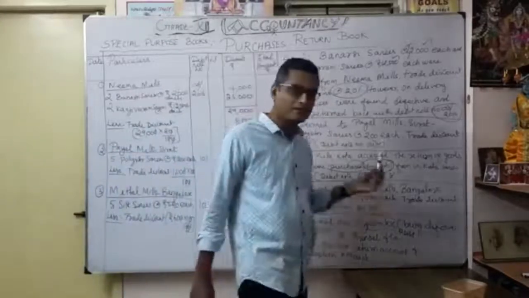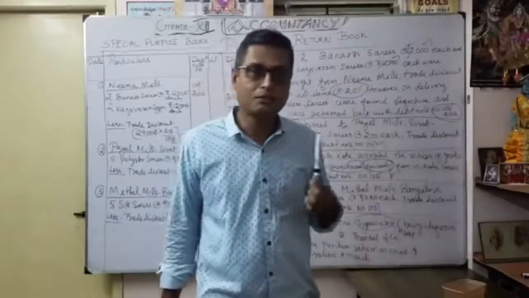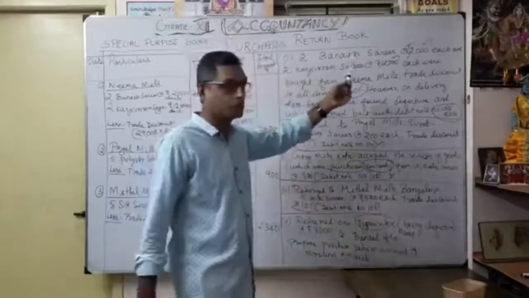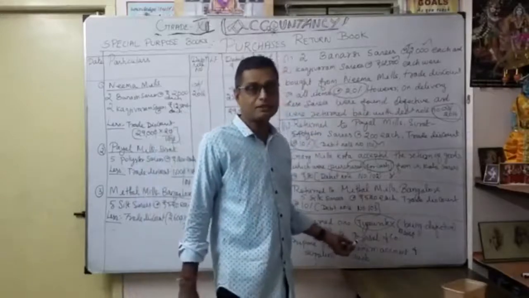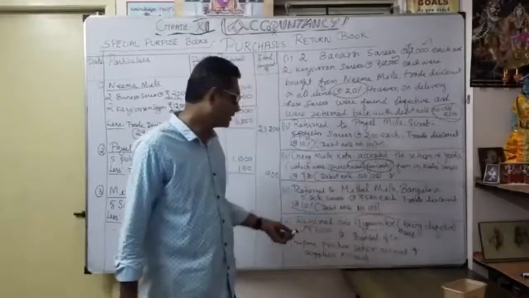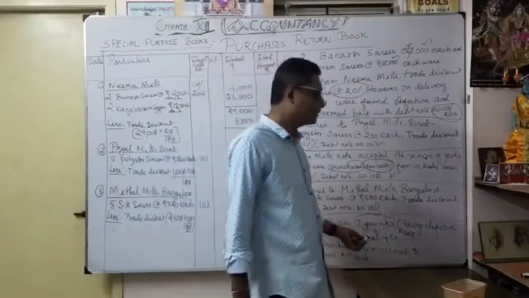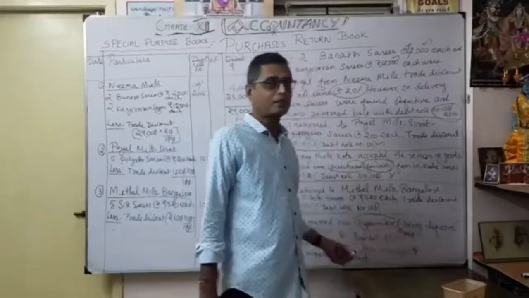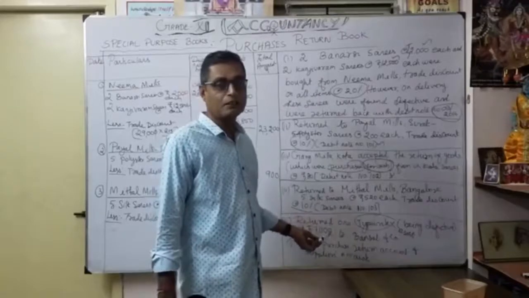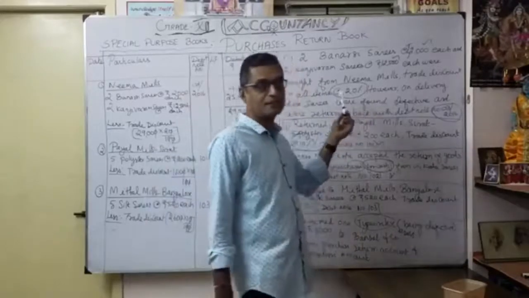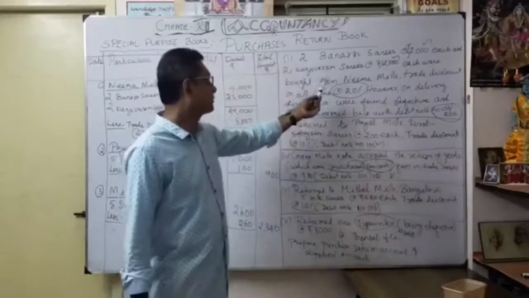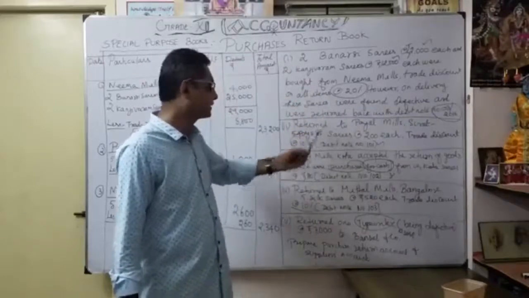You can directly write it in the purchase return account, not in the purchase return book. Why? Because it is not related to the business, not related to the goods dealt in by the business, correct? Because it is an asset. Just one typewriter, defective, returned. So it is not our sale or purchase of goods, correct? Purchases are based upon the sarees and so on.